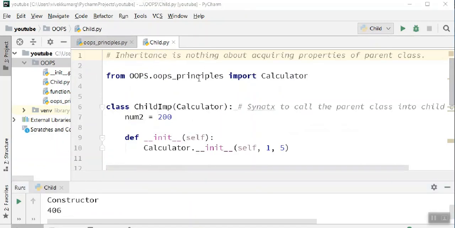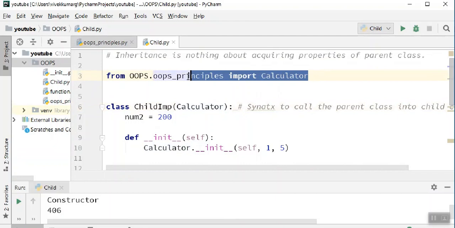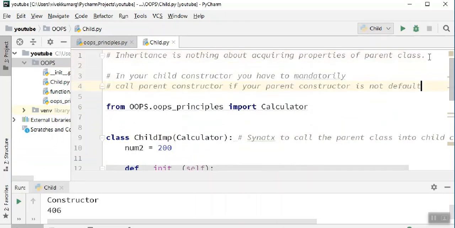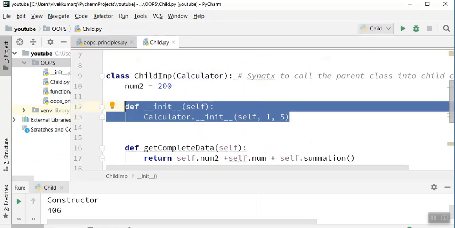So what are the two key things that you have to remember from this lecture? Number one, placing this class name in case you need to inherit. This is how you place your class name here, and this is how we have imported this Calculator. And the second thing is very important, just take a note, guys: in your child constructor, you have to mandatorily call the parent constructor if your parent constructor is not default. This is what we have seen here. That's it.